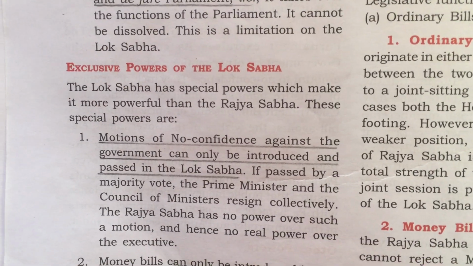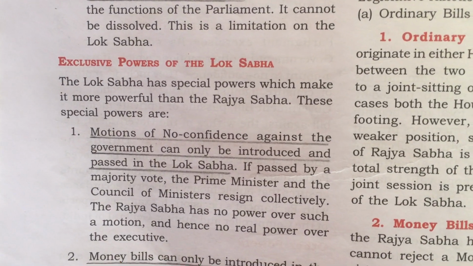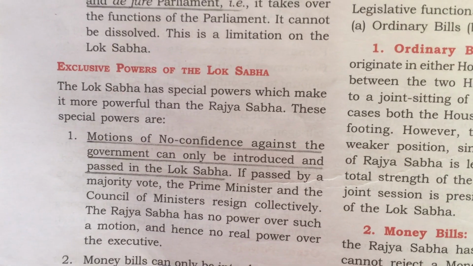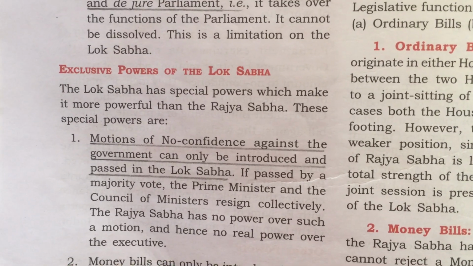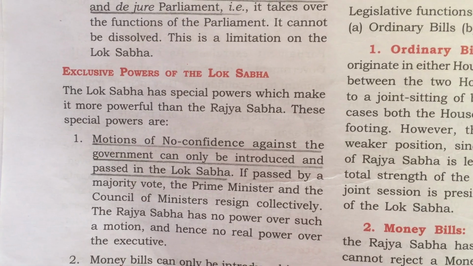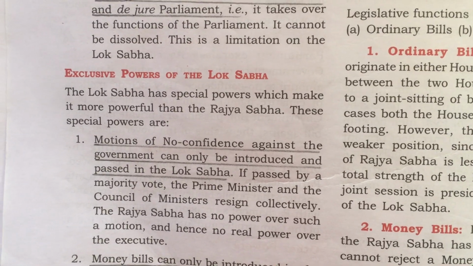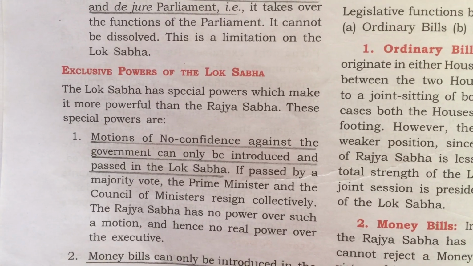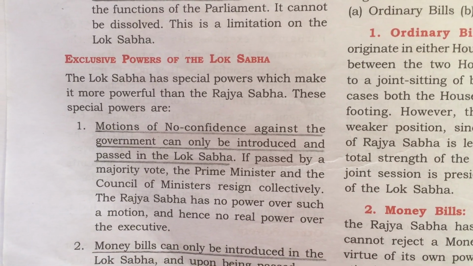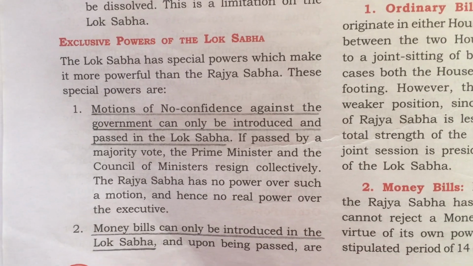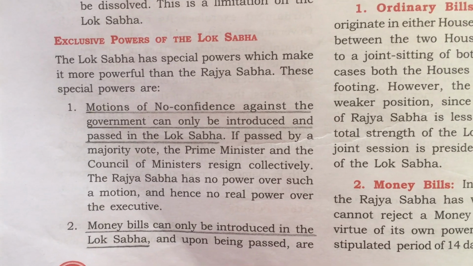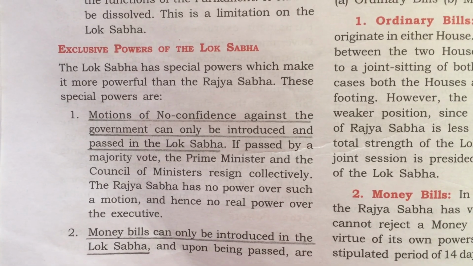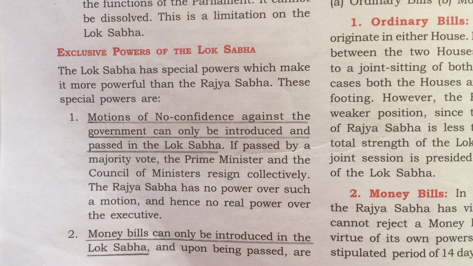Next we have exclusive powers of the Lok Sabha. Just like Rajya Sabha enjoys few exclusive powers, in the same manner, Lok Sabha also has got few exclusive powers. So the first one, the Lok Sabha has special powers which makes it more powerful than the Rajya Sabha. These special powers are, first one, motions of no confidence against the government can only be introduced and passed in the Lok Sabha. Underline the three lines.